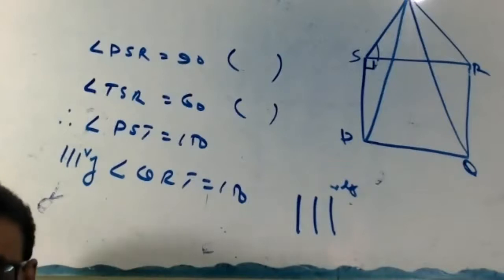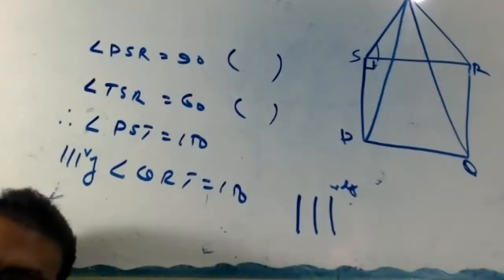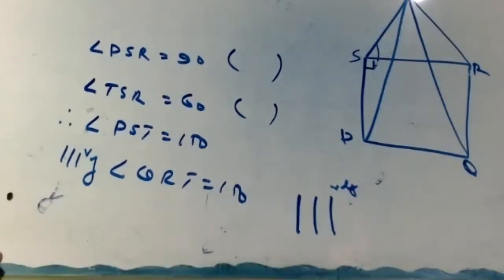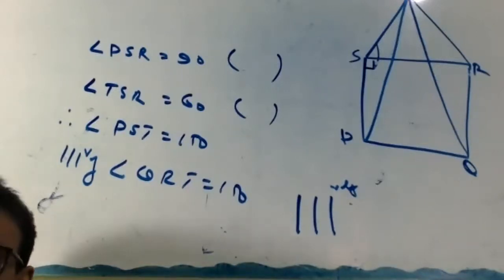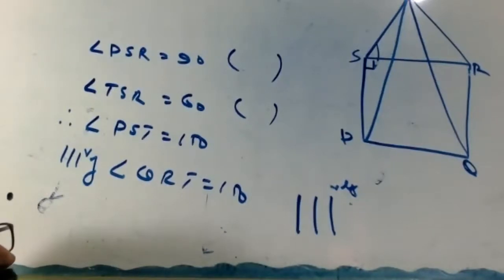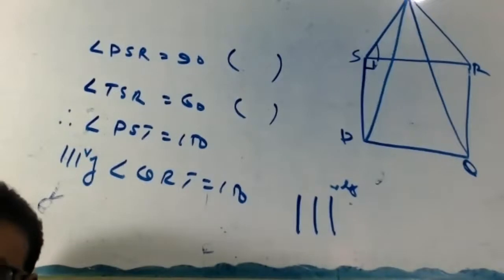We proved the first part. Only check that part. We didn't care about TPQ. I said PST and QRT are congruent, right? Therefore, TP equals TQ. That's all I said. The second part, I'll show you.